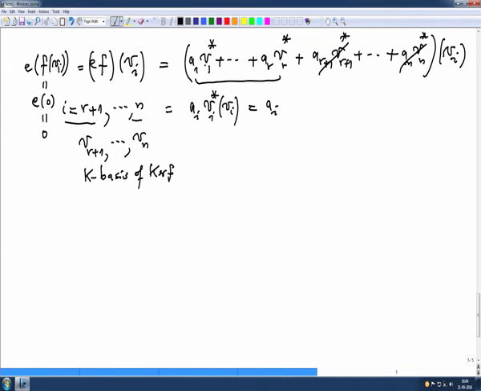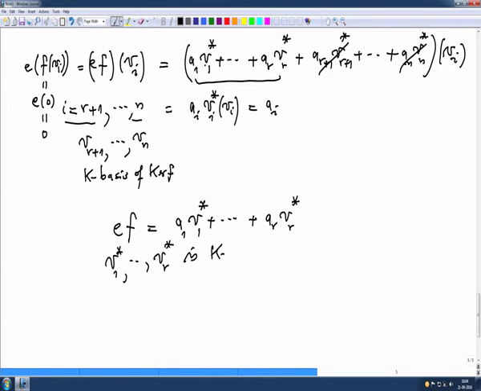So, therefore, E F is a combination of the first R, V1 star to VR star. So, that proves that V1 star etc. to VR star is a basis of the image of F star.